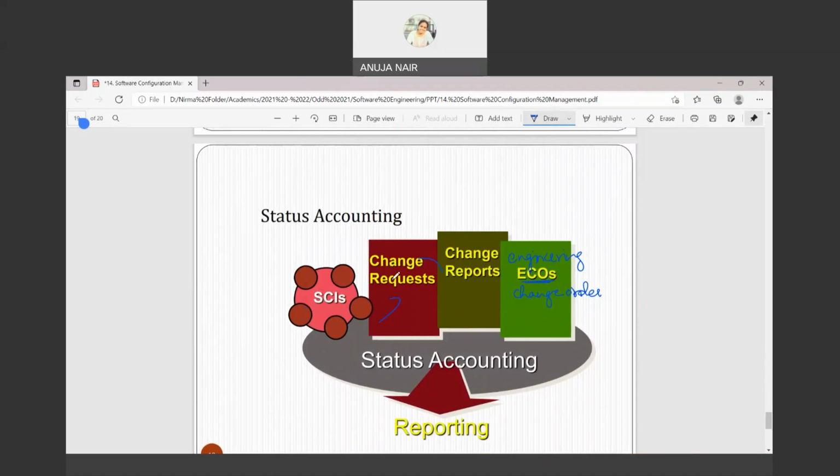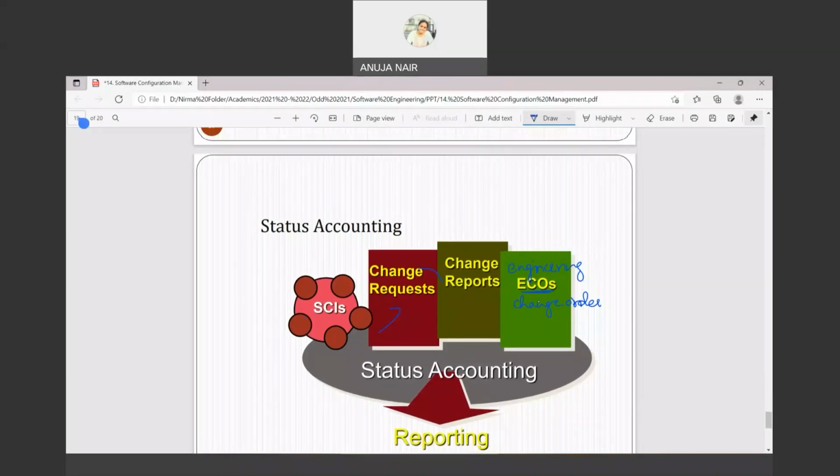So the change request will come out, the change report will come out, then when the audit team, accounting team accepts or denies the report, an order will come out based on that. Right now, also, if I talk about, let's say, when SEE is coming, all the faculties get an order. Order means it's just a document, right? What is this order? This order basically contains for which subjects you need to make the paper, or for which subjects you are the examiner. So that is nothing but an order, right? So you have to follow that.